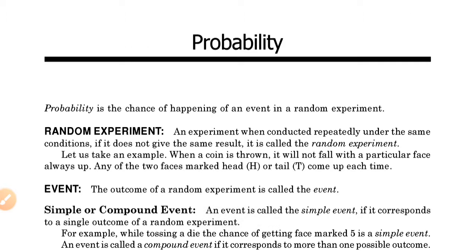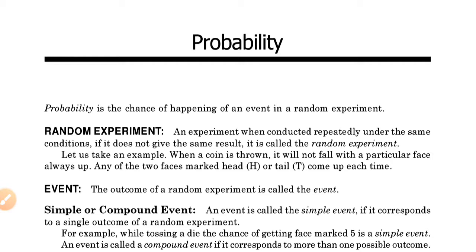The first one is the random experiment. When an experiment is conducted repeatedly under the same conditions and it doesn't give the same results, that experiment is called a random experiment. You already learnt about experiments in the science subjects.